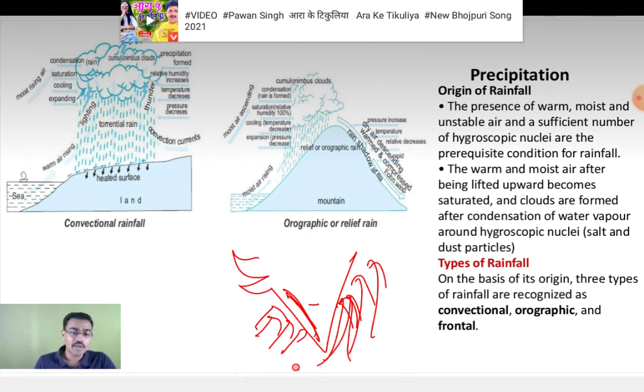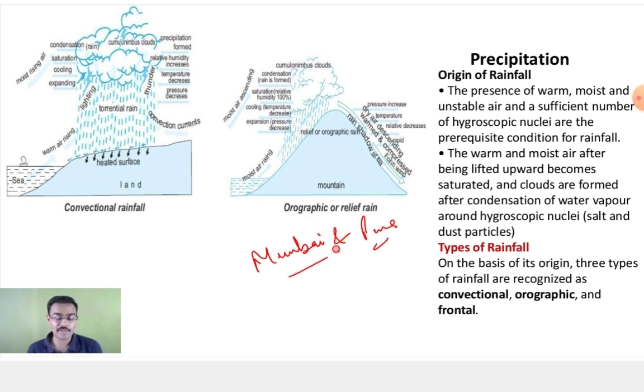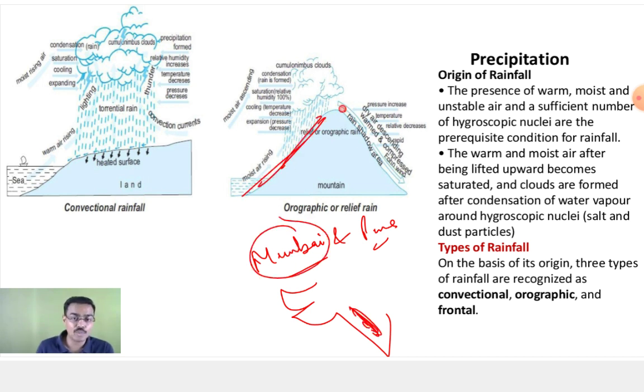Yes, the best example is this year, Mumbai and Pune. Have you ever heard that you have floods in Pune? But on a very regular basis, after a year or so, you will hear that you have floods in Mumbai. Though Mumbai and Pune are not very far away from each other, because of your southwest monsoon, Mumbai lies on the windward slope and Pune lies on the leeward slope. So that is the reason behind this.